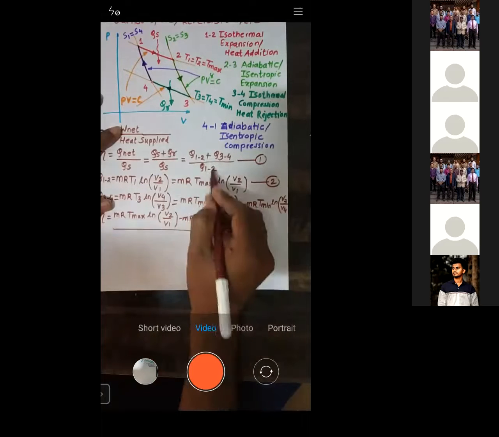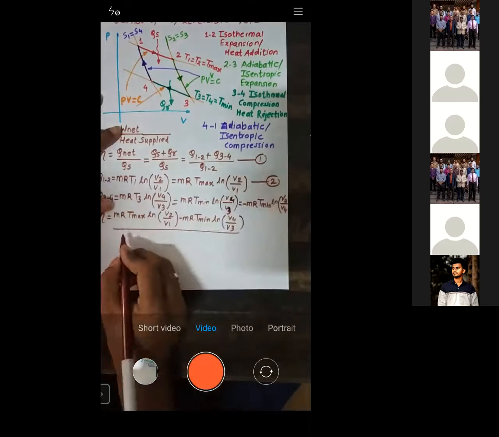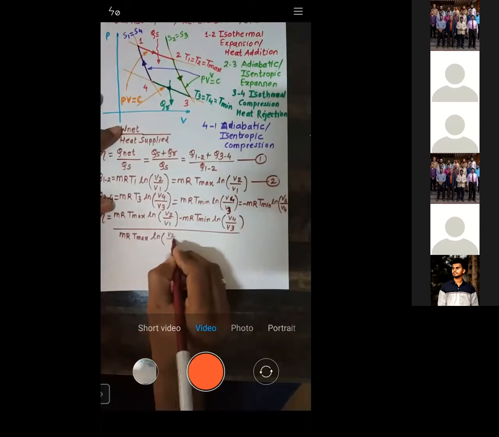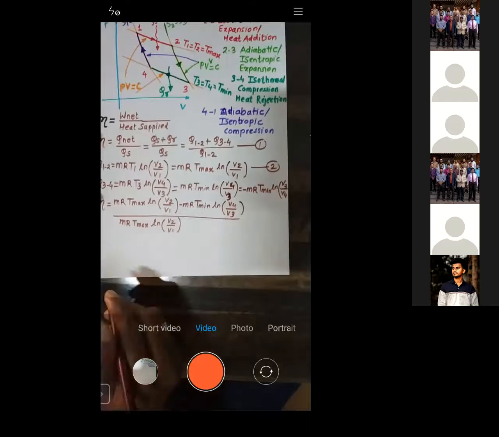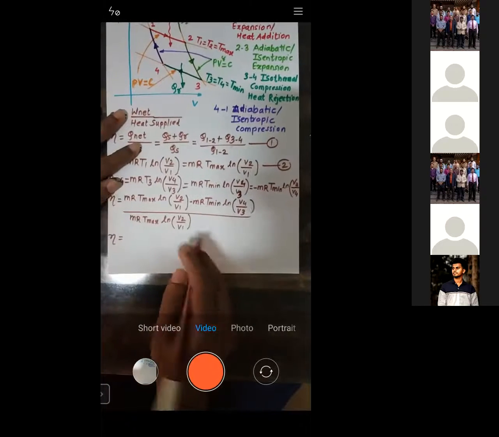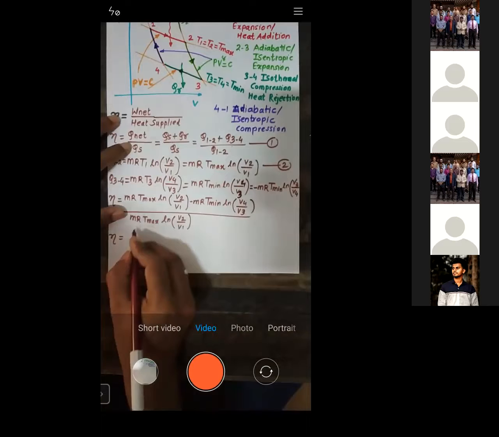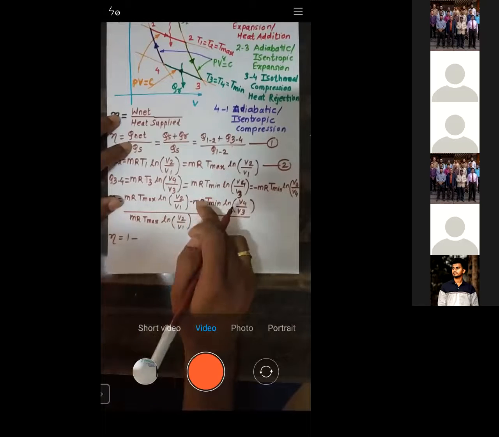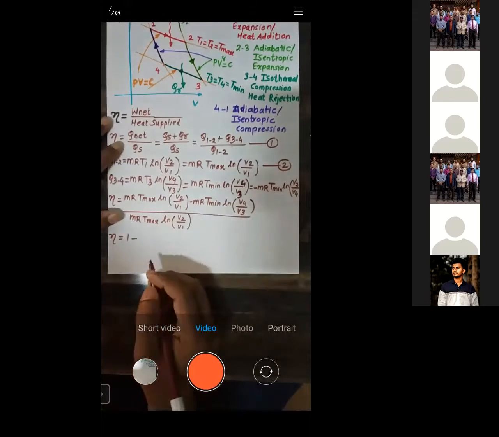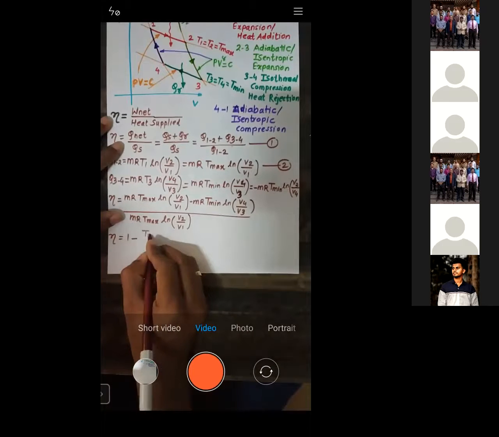Upon Q1, the same value: nR T max ln of V2 by V1. So when you simplify, what efficiency will we get? Efficiency will be equal to, see, this by this is 1. So we get 1 minus, see, nR gets cancelled. What is remaining? It's T min by T max. You can see what is remaining: it's T min by T max.